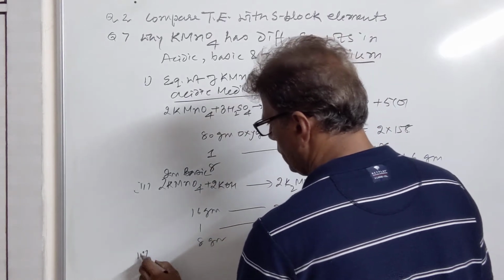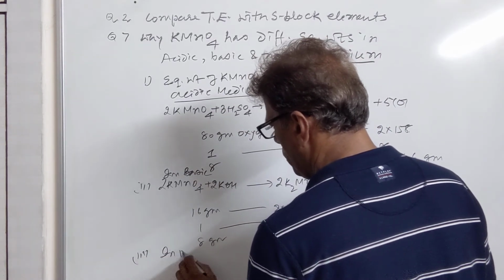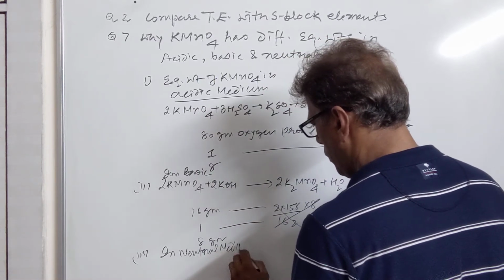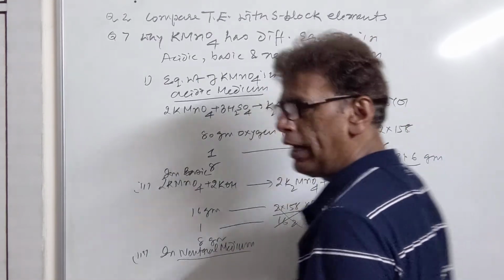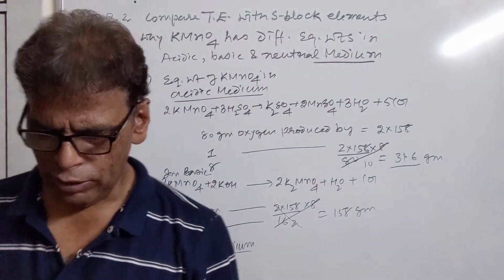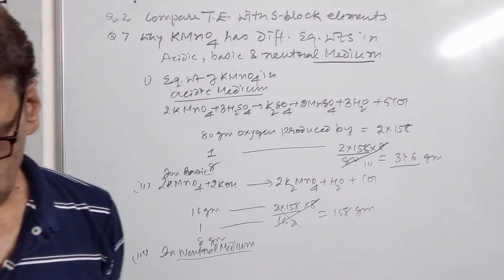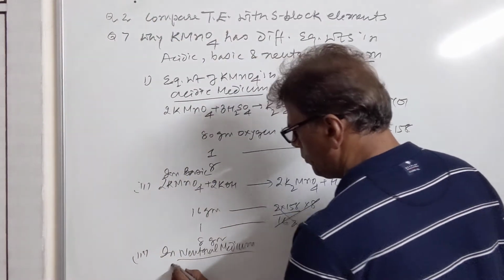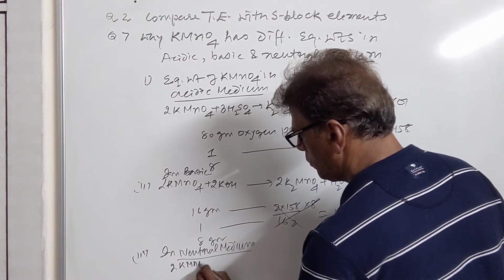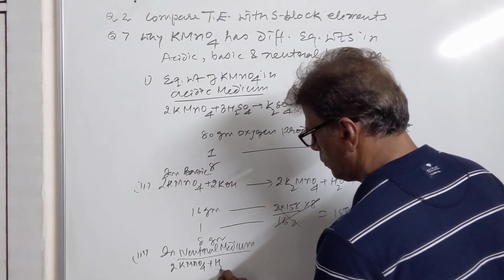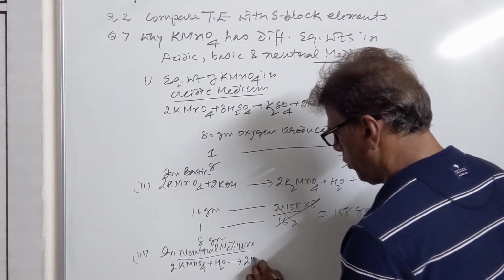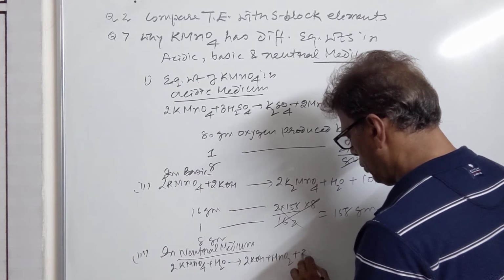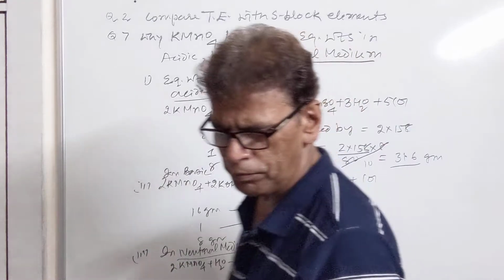Then we have the third reaction in neutral medium, where there is neither acid nor base. 2KMnO4 combines with one water molecule, giving 2KOH plus 2MnO2, and here it produces 3 nascent oxygens.